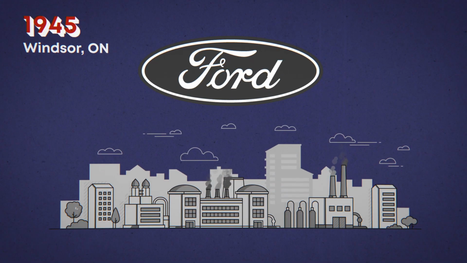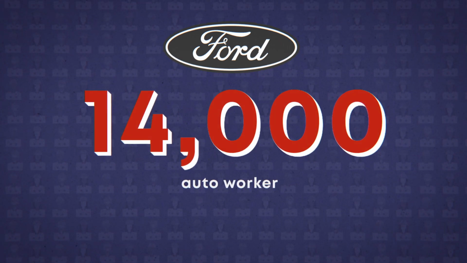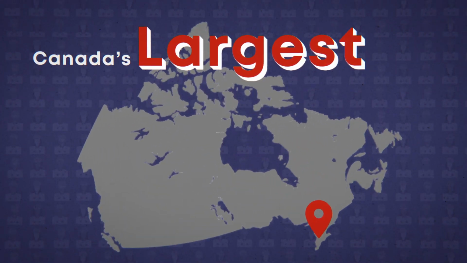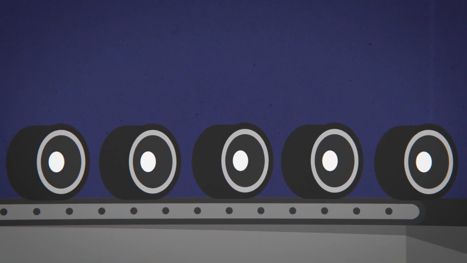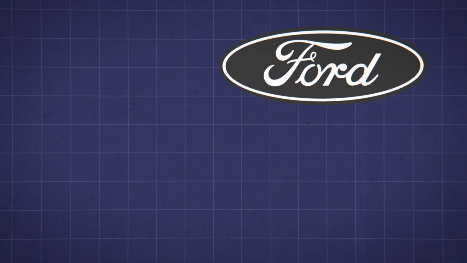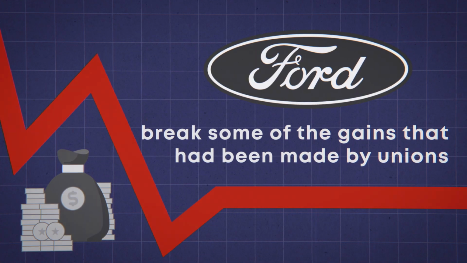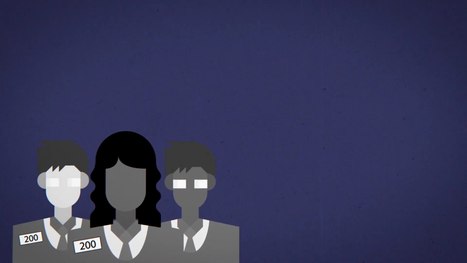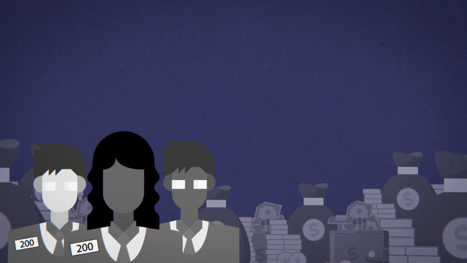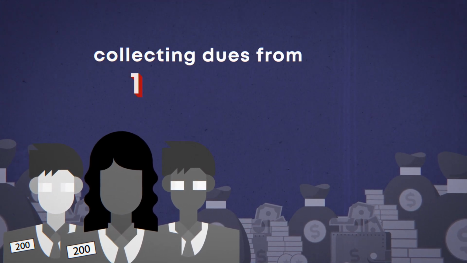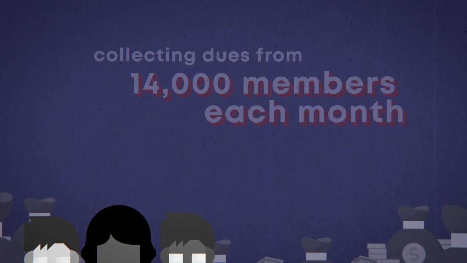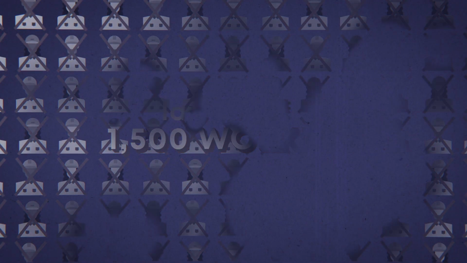In 1945, Henry Ford's Windsor complex employed 14,000 auto workers, making it Canada's largest workplace. Wartime production was ramping down, and many companies, including Ford, wanted to break some of the gains that had been made by unions. United Auto Workers Local 200 had the near impossible task of collecting dues from 14,000 members each month. In a real bombshell, Ford announced it was laying off 1,500 workers.